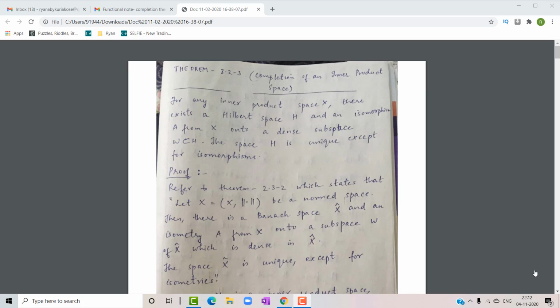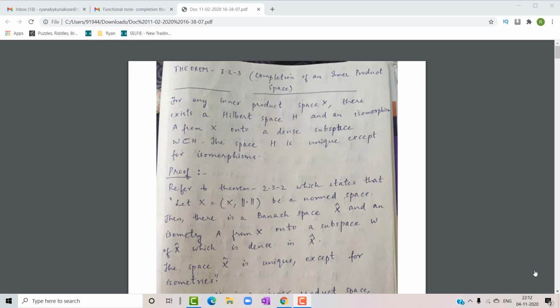This theorem is very similar to the older theorem 2.3.2, which we have already proved in case of a normed space and a Banach space. So this theorem states like this: if we have any inner product space X that is incomplete, then there exists a Hilbert space which is named as H and an isomorphism A from X onto W, which is a subset of H, and W is a dense subspace. The space H is also unique except for isomorphisms.